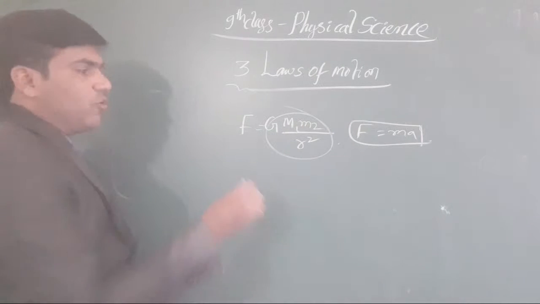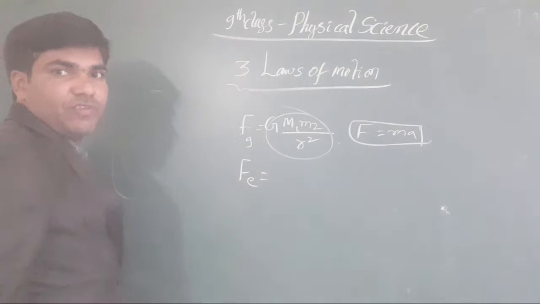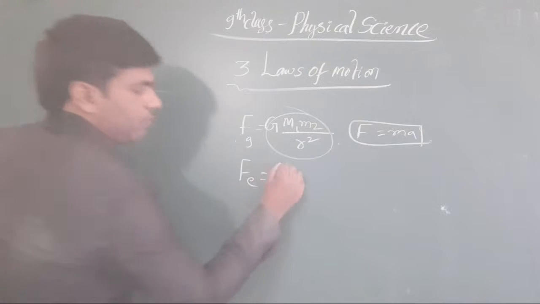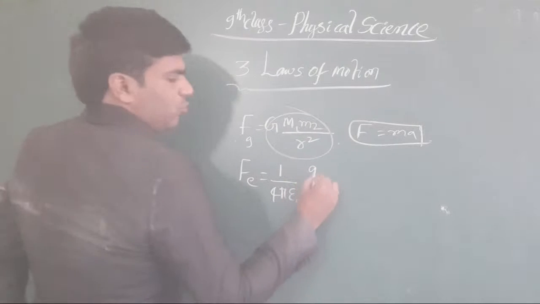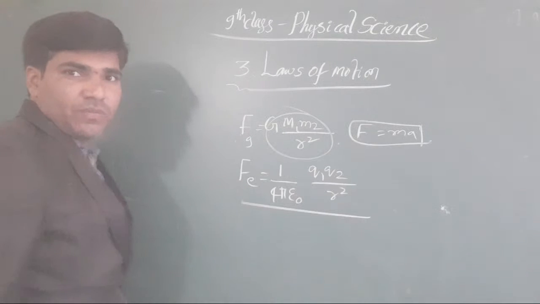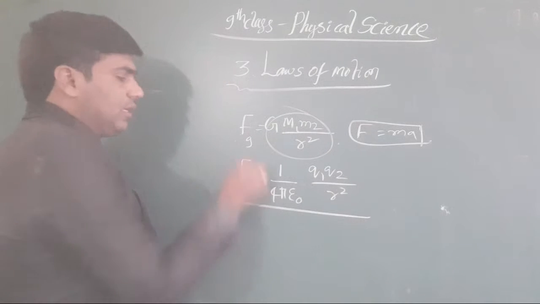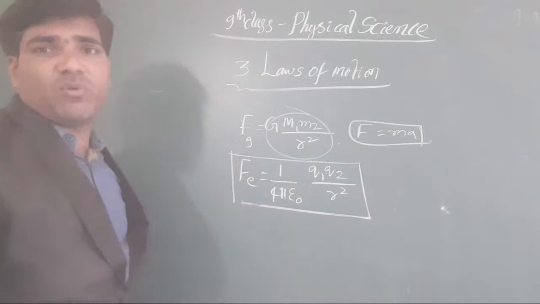And suppose you take electrical forces. F is equal to 1 by 4 pi epsilon naught into q1 q2 by r square. This is also in the form of our force laws only.